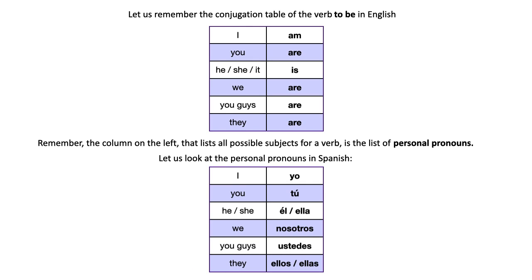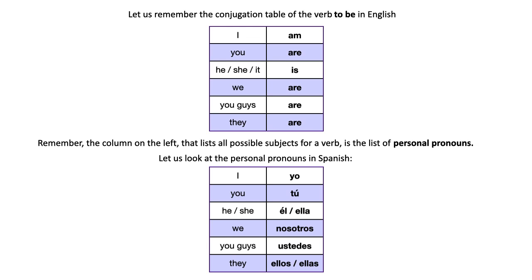here they are. I is yo. Yo. Remember why? When it's not by itself, it has the j sound. So yo. You is tú. Tú. But there are some important things about tú that we will talk about in a second, right? Basically, tú is you, but just for one person.